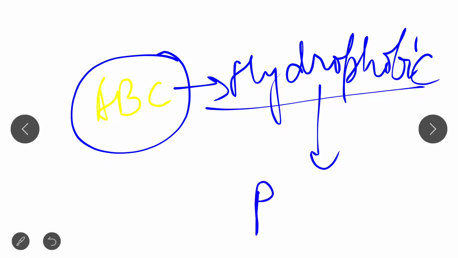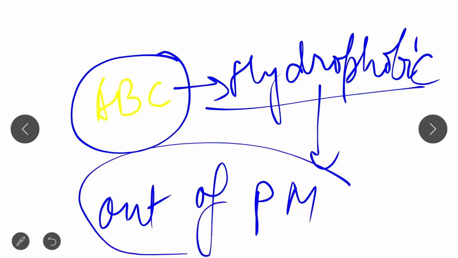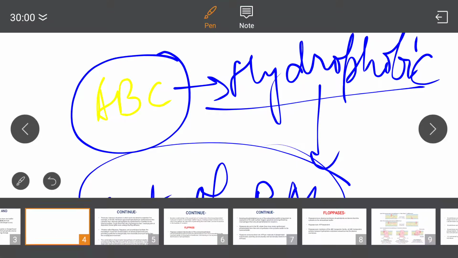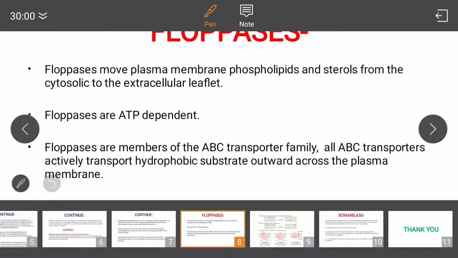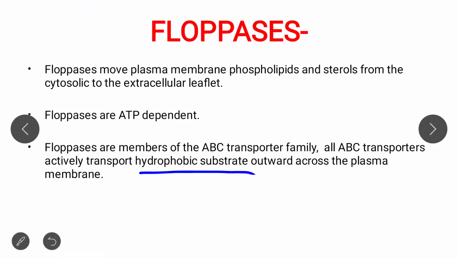So this is the function of the ABC transporter family.